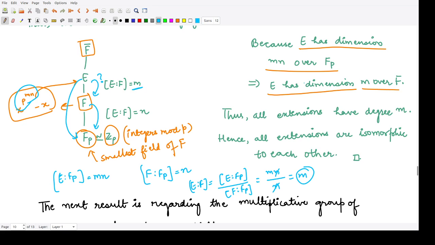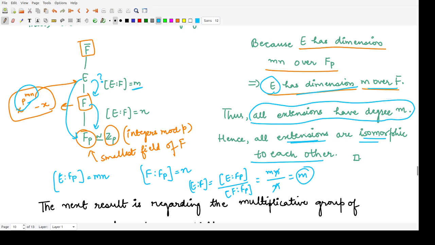So from here we say that E has a dimension m over F, and because this was an arbitrary extension field, because we considered an arbitrary element, we say all the extensions would have degree m and all the extensions would be isomorphic to each other. Why? Because they have the same degree m and they would contain the same number of elements within them.